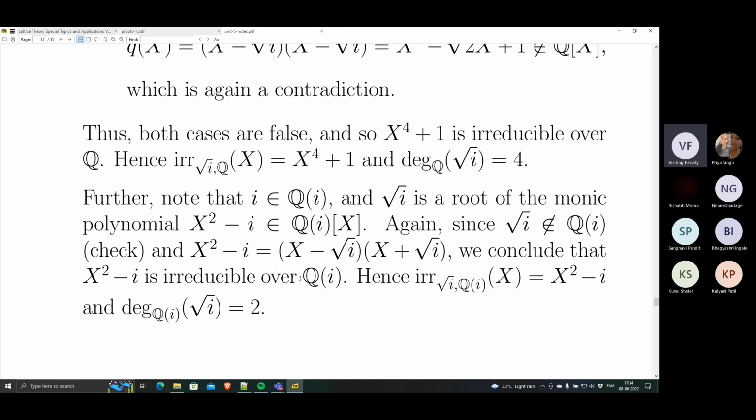It is irreducible and monic. Therefore, it must be the minimal polynomial of square root i over Q adjoin i. So the minimal polynomial of square root i over Q adjoin i is x squared minus i, and its degree is now 2. Over Q the degree was 4, over Q adjoin i the degree is 2.